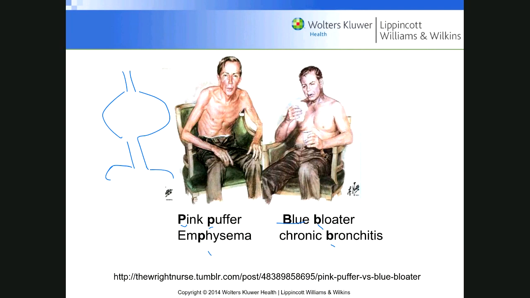How would you describe this guy? Skinny, pink puffer, skinny. Yeah. Barrel chest. And his skin tends to be more red, so that's why they call it pink.